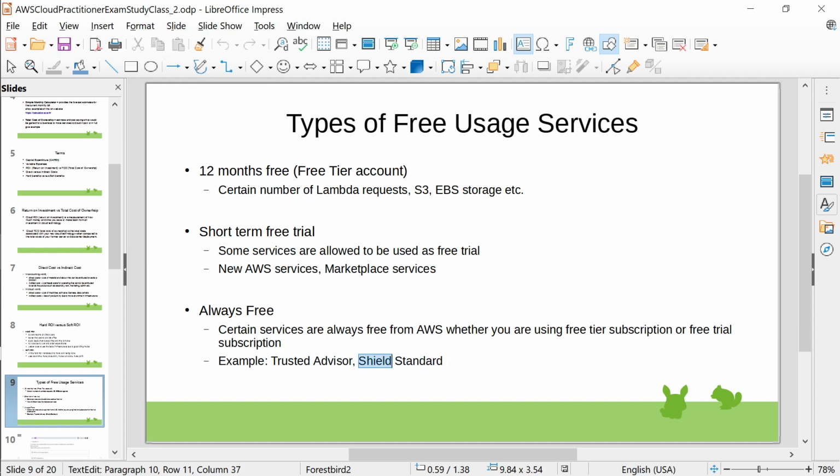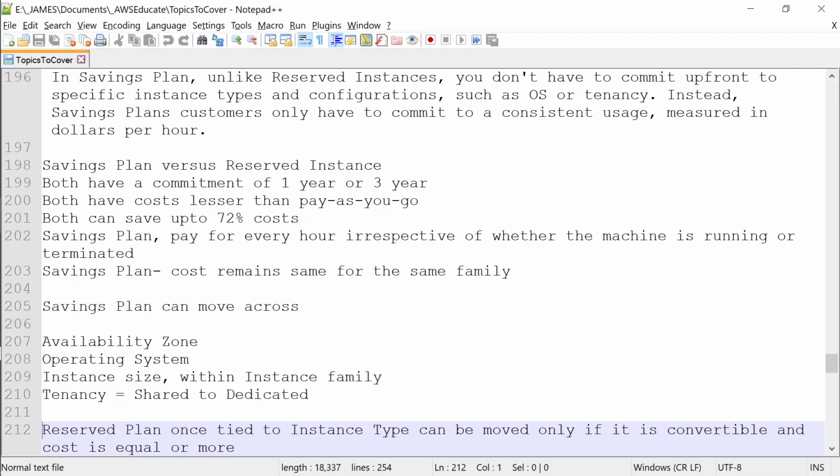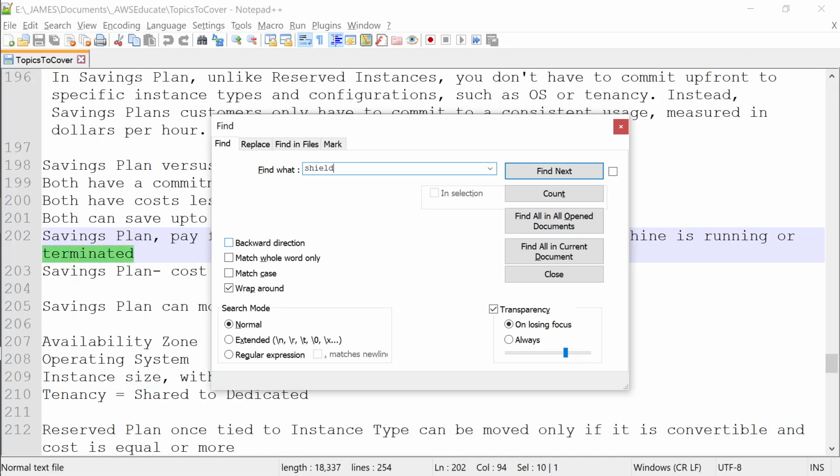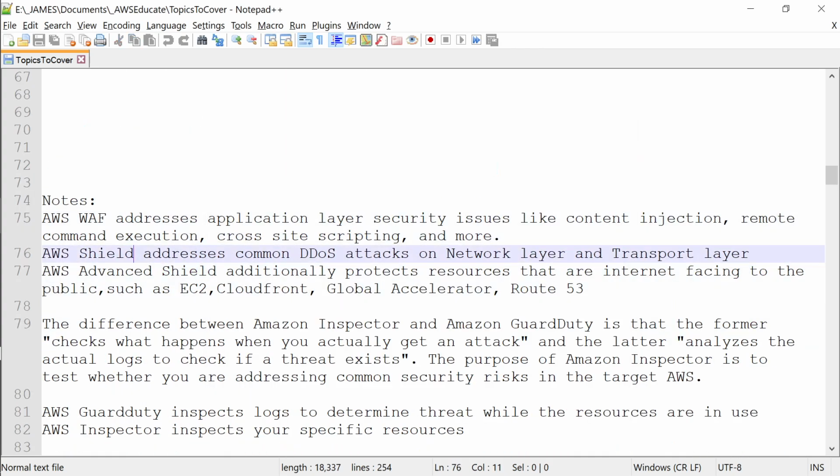So Shield is one of the security services in AWS. There are 2 types of services: AWS Shield Standard and AWS Shield Advanced. So AWS Shield Standard will help you with basic security services. I don't remember exactly. Let me see if I can find. So it says here, AWS Shield addresses DDoS attacks, means it tries to prevent DDoS attacks at the network layer and transport layer.